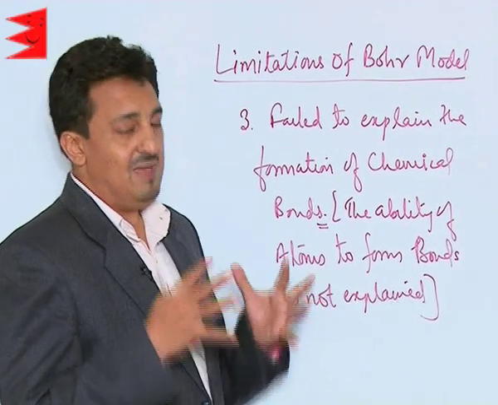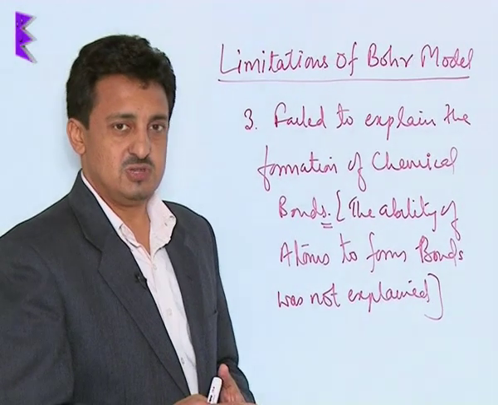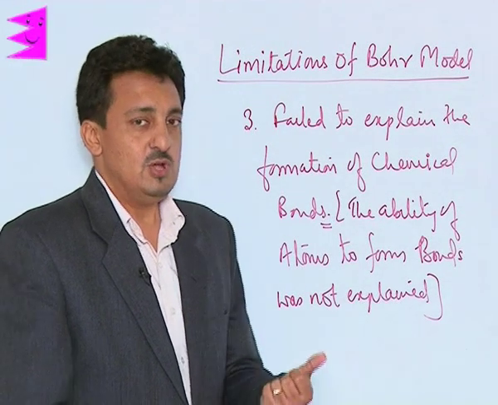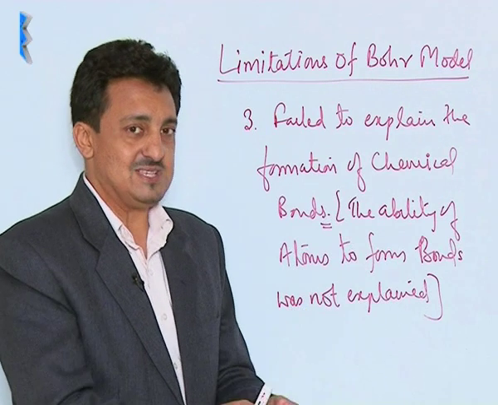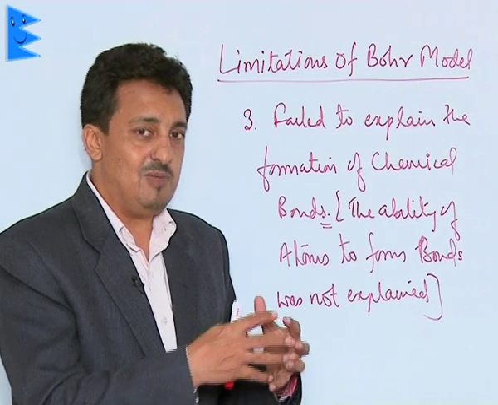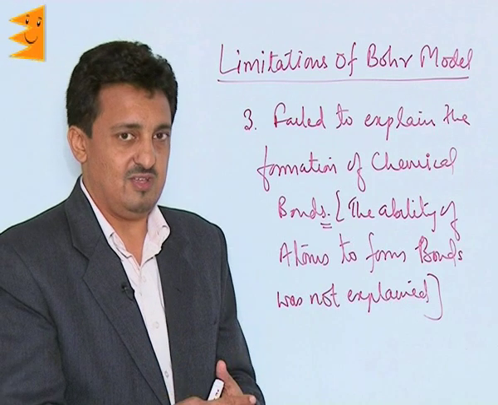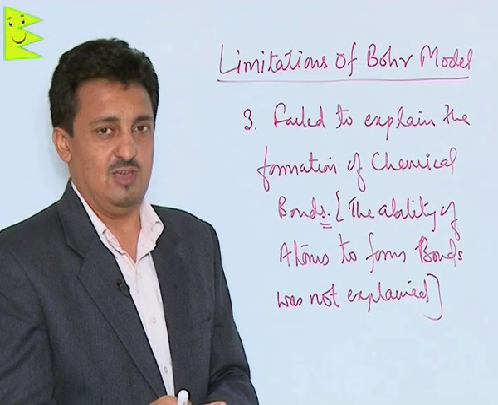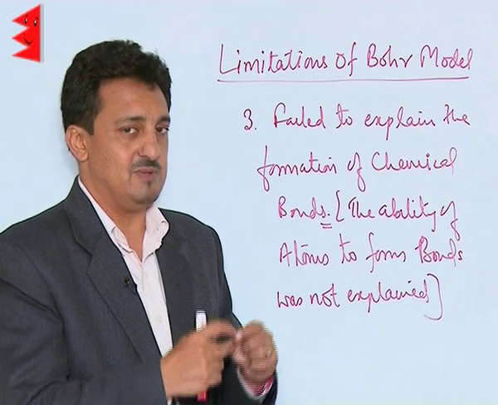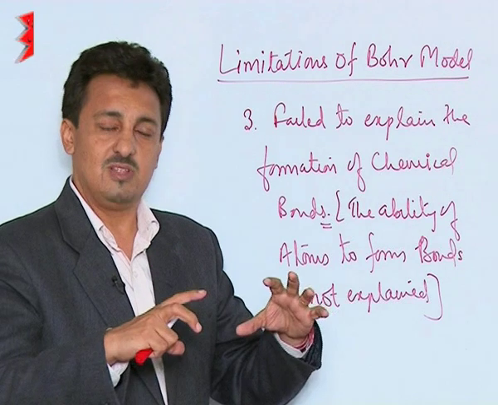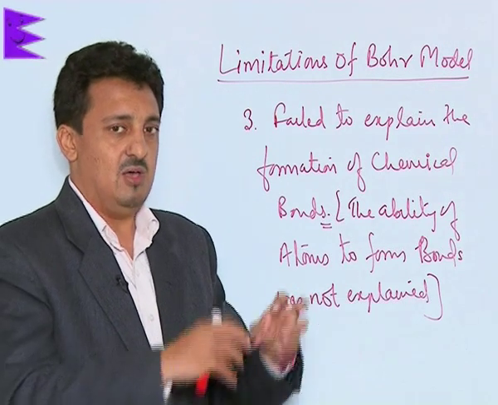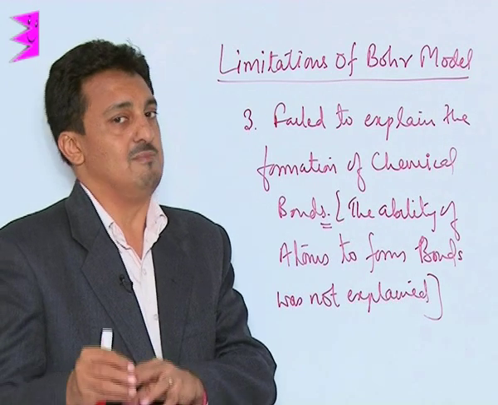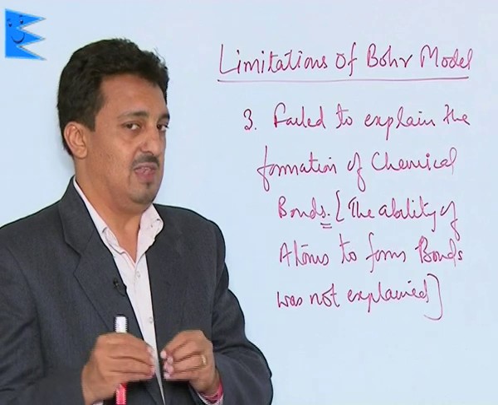So these were the major limitations because of which we were forced to move further. Along with these limitations, two major events took place which changed the way we were thinking about atomic structure: Heisenberg's uncertainty principle and de Broglie's dual behavior of matter particles. These two principles completely changed our thinking about atomic structure, and this is how we moved from classical mechanics to quantum mechanics, also called the quantum mechanical model of the atom.